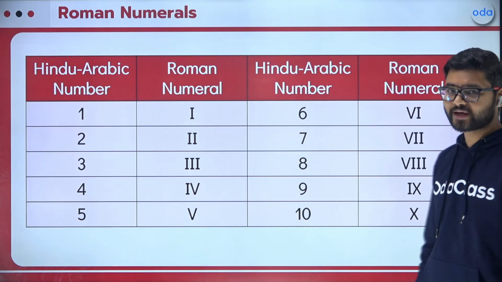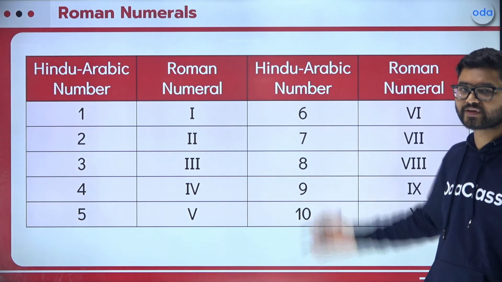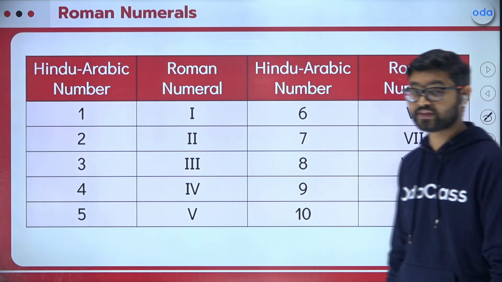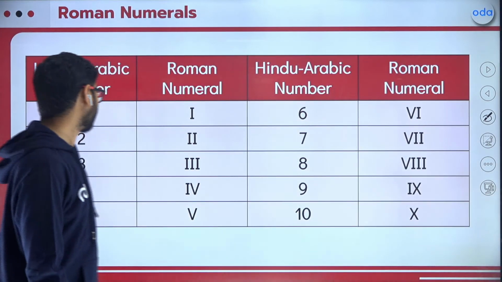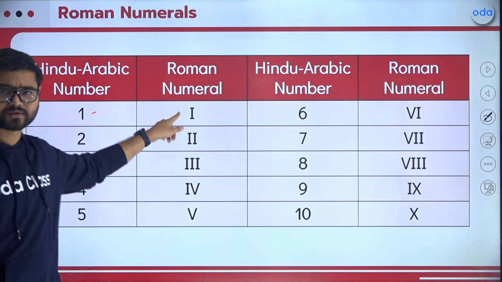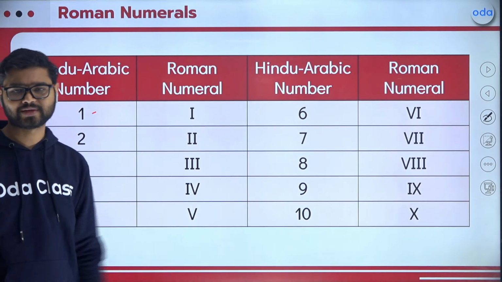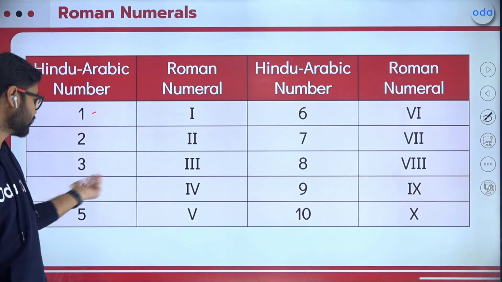So to begin with, these are the first 10 numbers, and how we can represent them with the help of Roman numerals. Let's start one by one. I for 1, 1 stick. Usual, simple method. II for 2 sticks, III for 3 sticks.